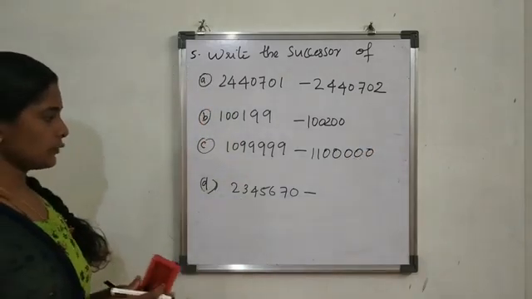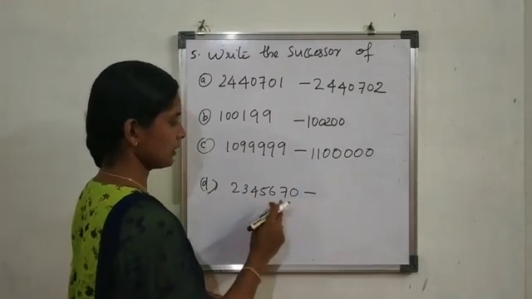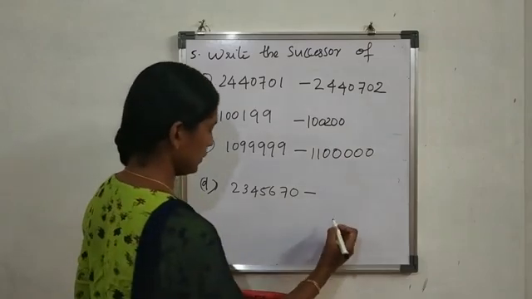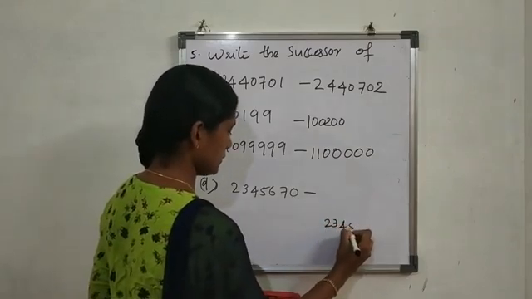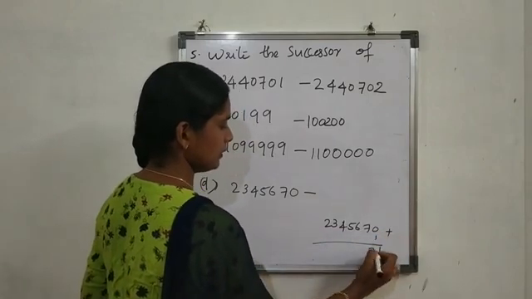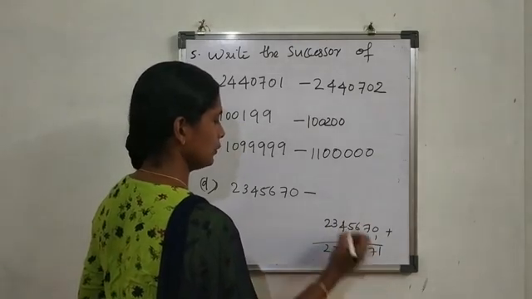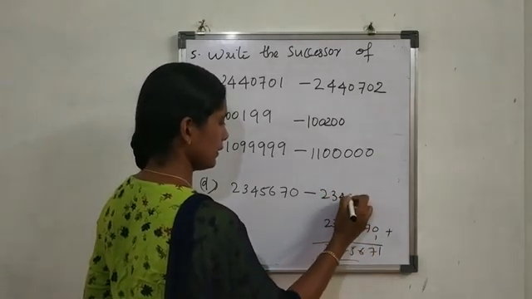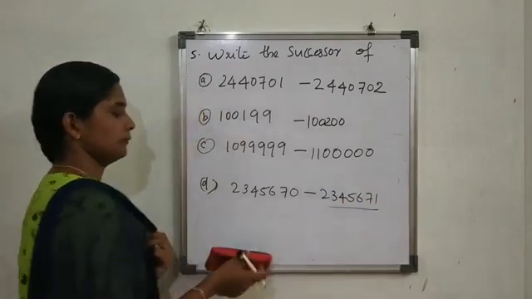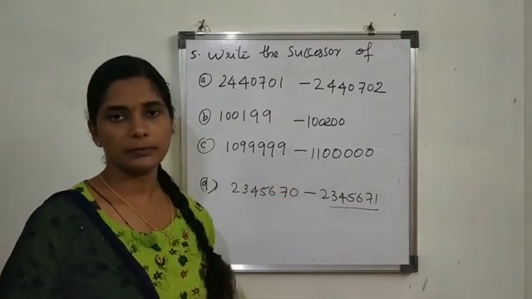Okay, the last one. The last digit is 670, therefore the next is 671 only. That you know. Let's find out like this also: 1, 7, 6, 5, 4, 3, 2, and 2, 3, 4, 5, 6, 7, 1. By adding 1 to this number, we will get the successor of these numbers.